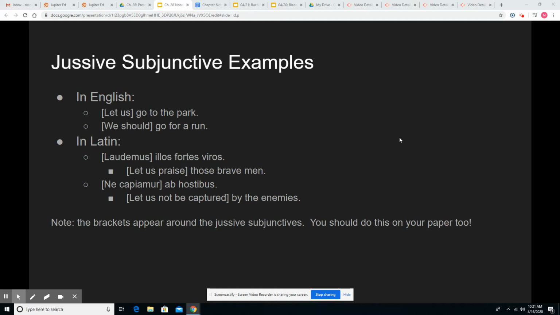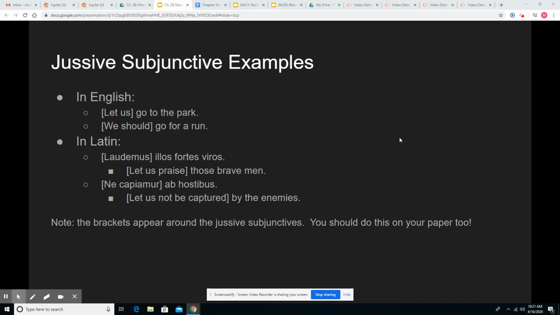So our first example for Latin here, laudamus illos fortes viros. So laudamus here, first person, plural, present, active, subjunctive of laudo, laudare. And then we have a direct object, illos fortes viros. This is a perfectly normal jussive subjunctive sentence.